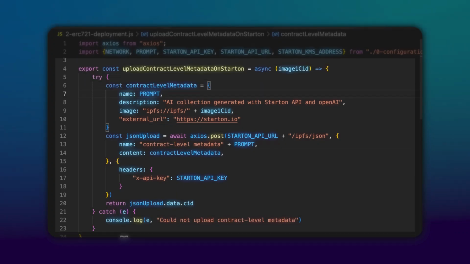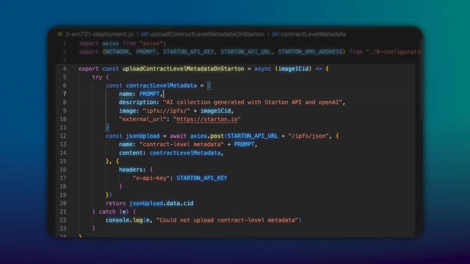So in our code editor, we're gonna define this function and we're gonna pass the unique identifier of a specific image that we deployed on IPFS before. Then we define a JSON object with the metadata of this NFT collection. And then we upload the JSON object to IPFS by using Starton. And once again, we get the unique identifier in return.